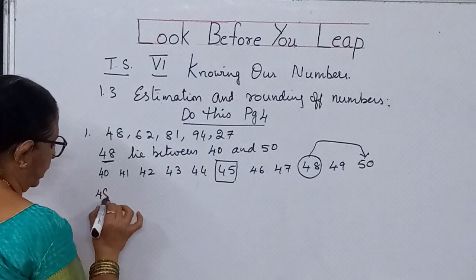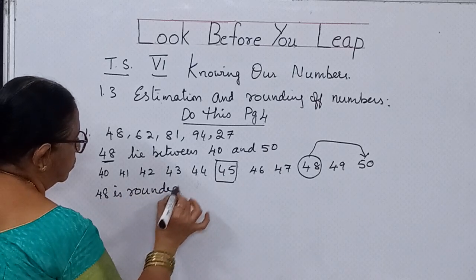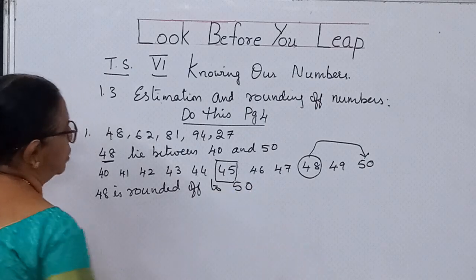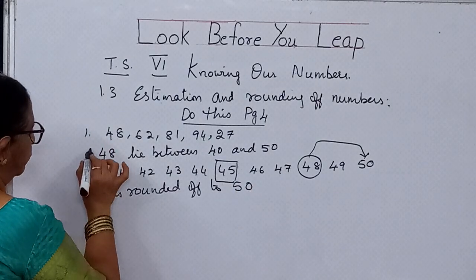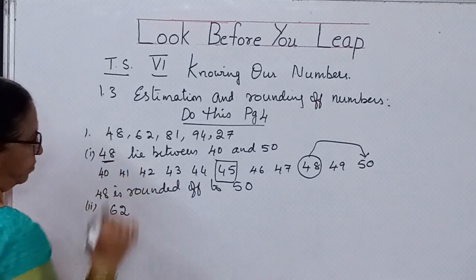So 48 is rounded off to 50. This will be the answer for this first one, children. The first one 48 and the second one 62.